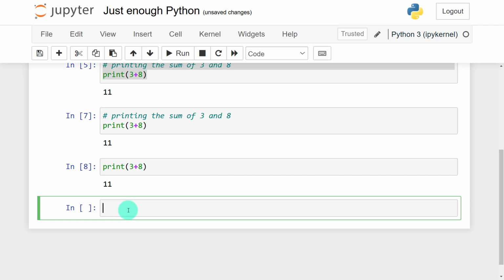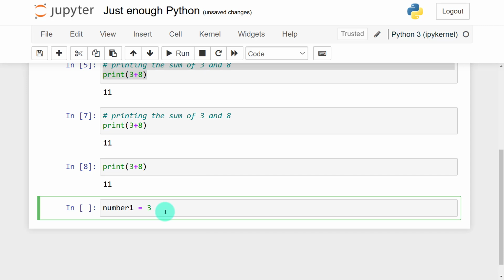Now what is a variable? In simple terms, assuming I have a box, and in this box is where I store my fruits. The box can be the variable, and the fruits that I store in the box can be my values. Let me give you an example. Assuming I have a variable number 1, number 1 might act as the box, and in this box I store a value 3.